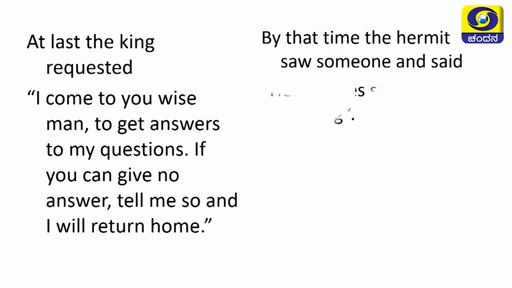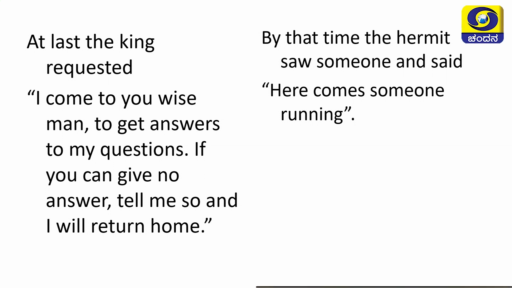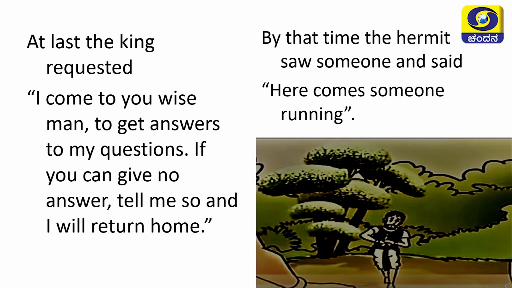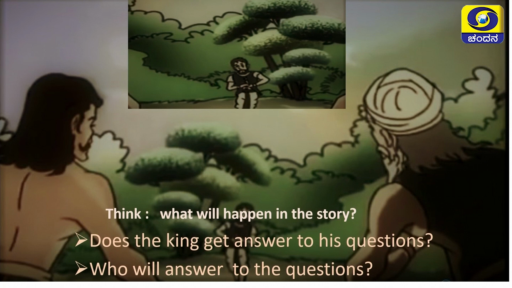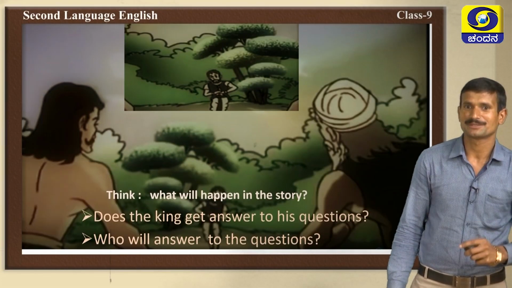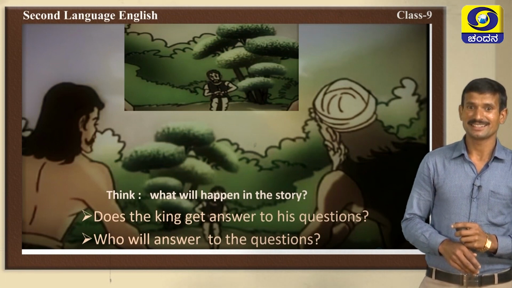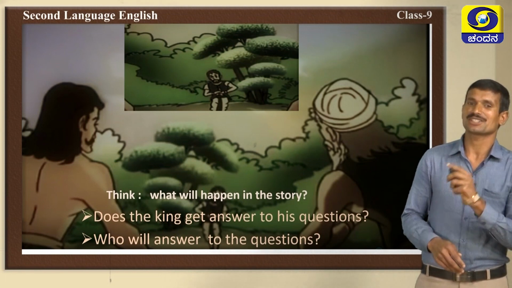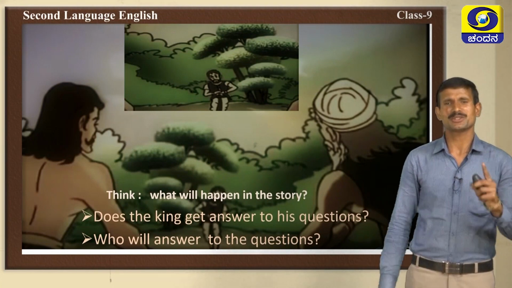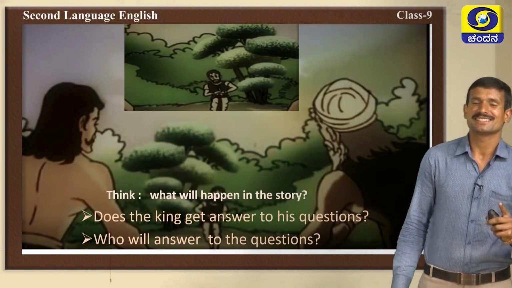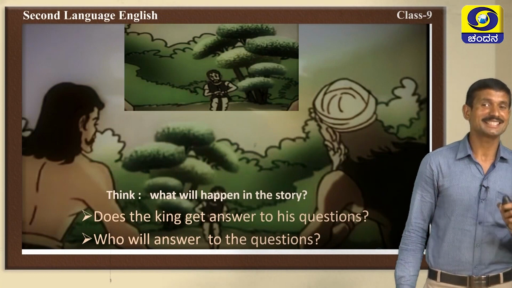By that time, what happened? Here comes someone running. Someone was running towards the king. What happened? Yes, see, someone is running towards them. Yes, children, you should think about this. What will happen in the story? And does the king get answers to his questions? Who will answer the questions? You should think and refer to the textbook.